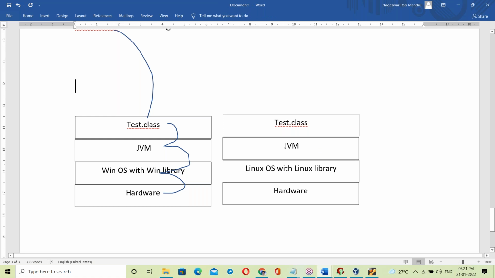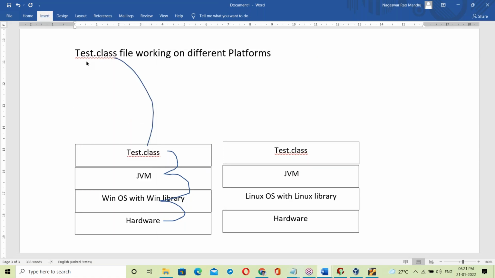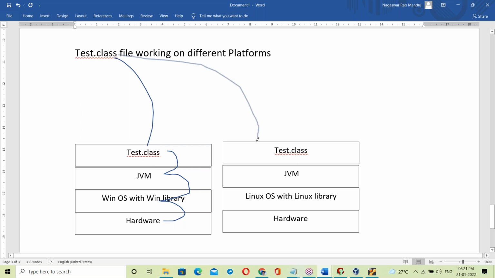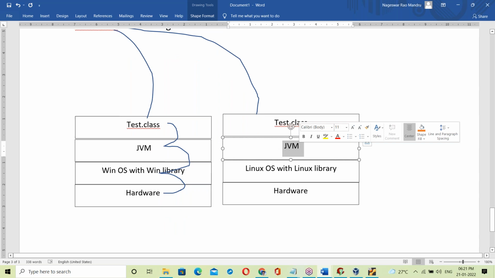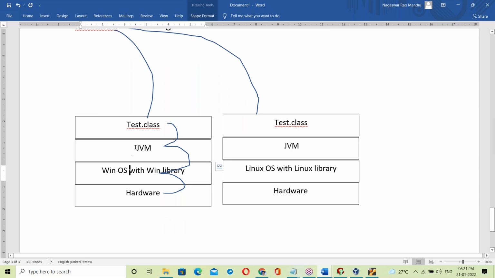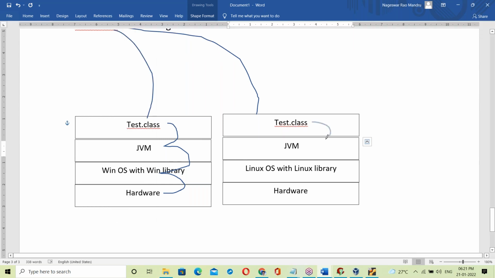The same tested.class file is moved to the Linux base. On the Linux base, this is the Linux JVM, and the other is the Windows JVM. Now the Linux JVM takes the test.class file and links it with the Linux base library.